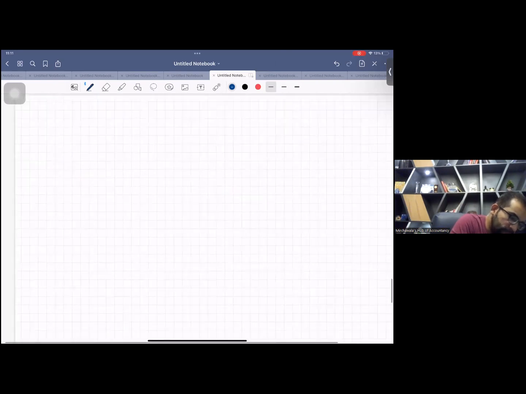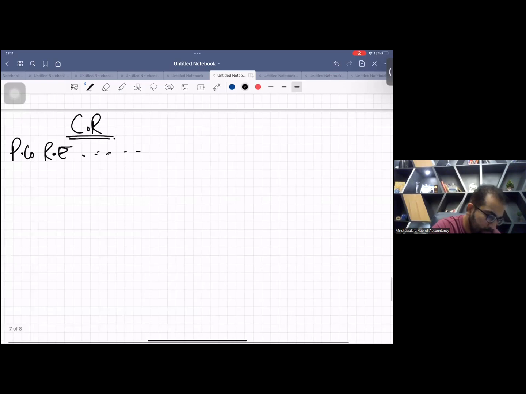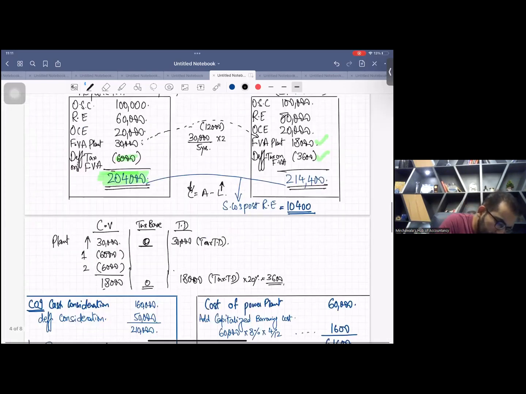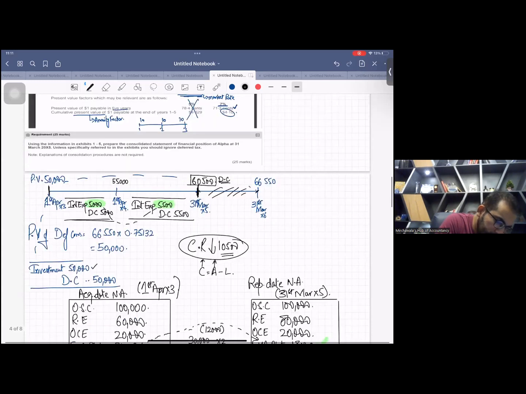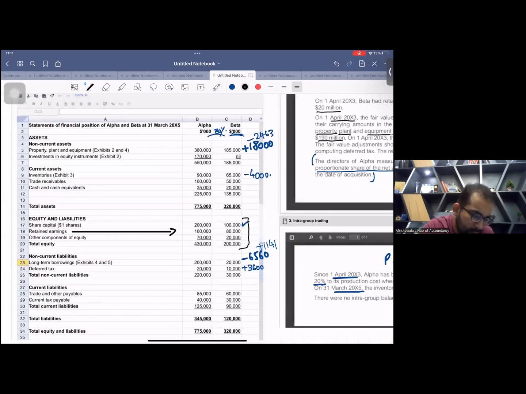This is consolidated retained earning. First of all, we'll write parent company's retained earning. Students, please let's be active. Now it's not difficult. We have done everything. Parent company's retained earning is how much? 160,000.